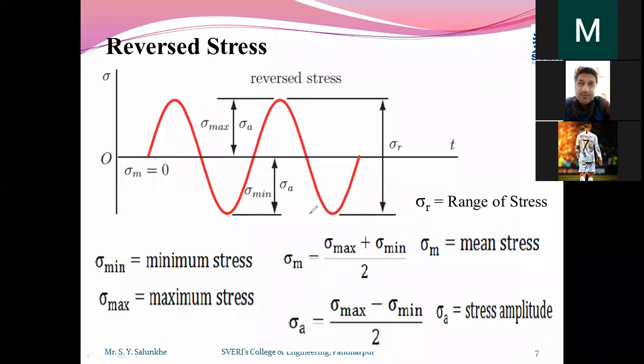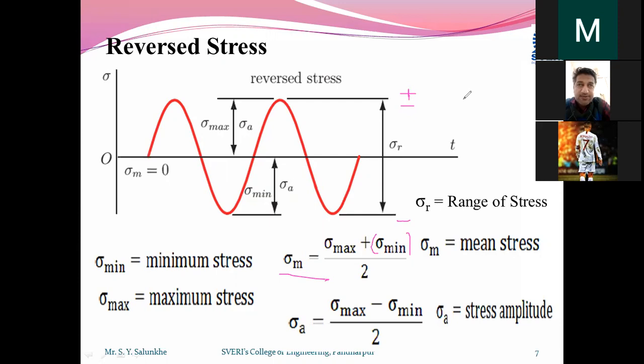In this case, what we are going to calculate is the mean stress, calculated from the maximum and minimum stress. Definitely, we are going to take maximum stress on the positive side and minimum stress on the negative side, mathematically. But this doesn't mean that compressive stresses have a different effect. Stresses are calculated as force divided by area only.